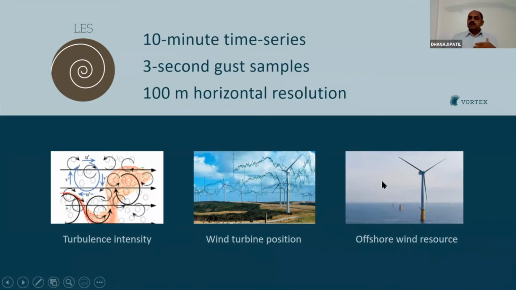And instead, you can simply launch LES runs for maybe 20 or 30 or 50 locations. Based on the LES output, you can decide which 1 or 2 locations to install a met mast. So these are the applications.